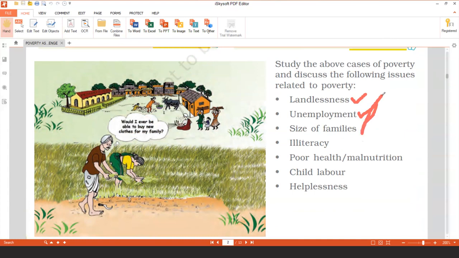Size of family. In both the cases we have seen, the size of family is big. In one family there are 6, and in the other there are 8 people. When the size of family is big and the earning members are only 1 or 2, that too with very less income, definitely the family will be below the poverty line, because whatever these two persons are earning has to be shared among those 8 people.